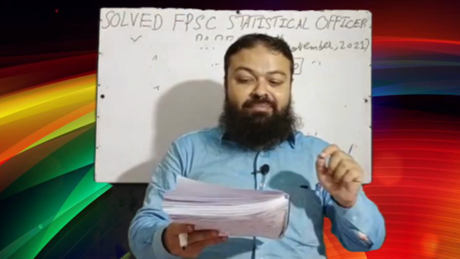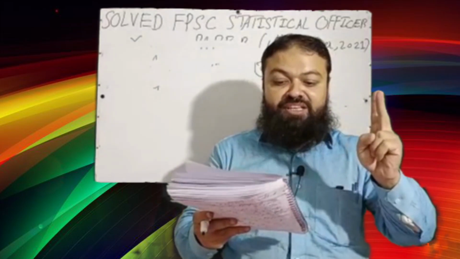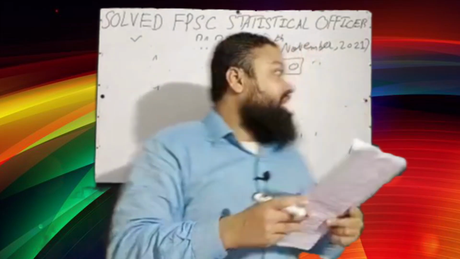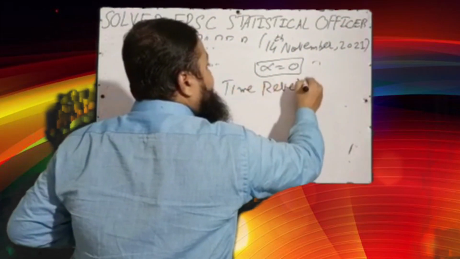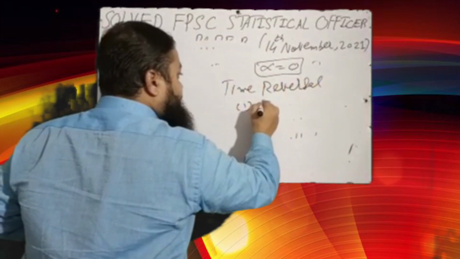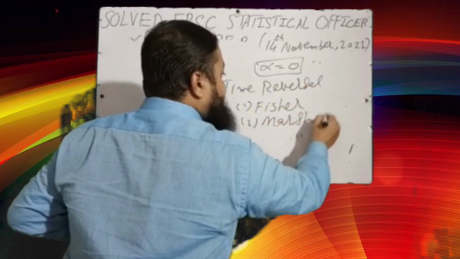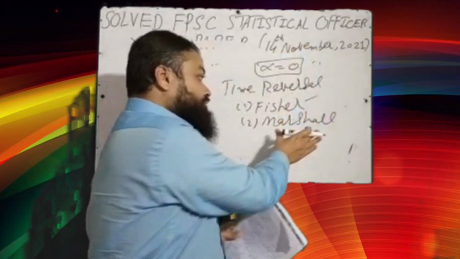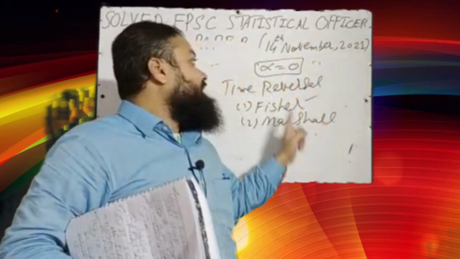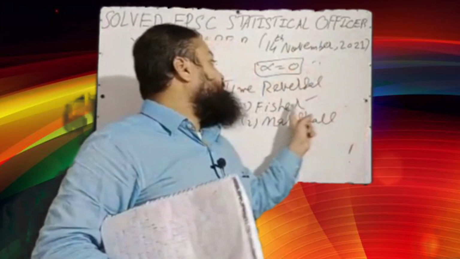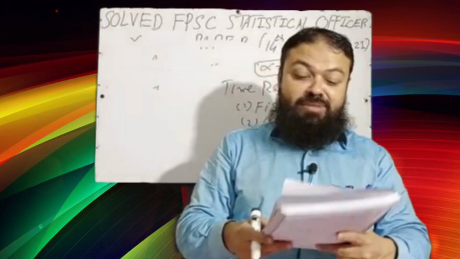Next question is, time reversal test is satisfied by A, Fisher ideal index number, B, Laspeyres, C, Paasche's, D, none of these. I have discussed with you, time reversal test is always satisfied by number 1 Fisher, number 2 Marshall, but Marshall's option was not given. It means Fisher is the correct option, but that should also be in your mind. And factor reversal test is not satisfied by Marshall, and factor reversal test is also satisfied by Fisher's ideal index number.